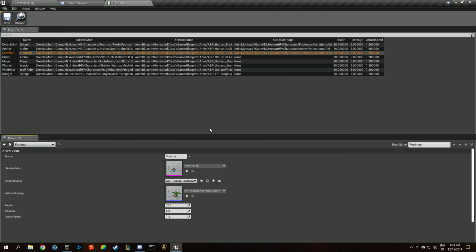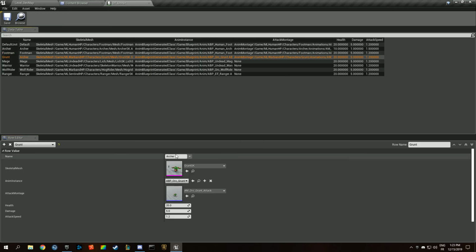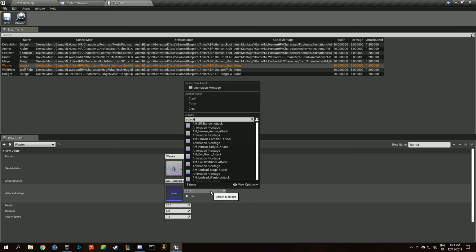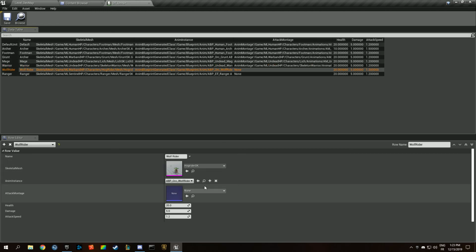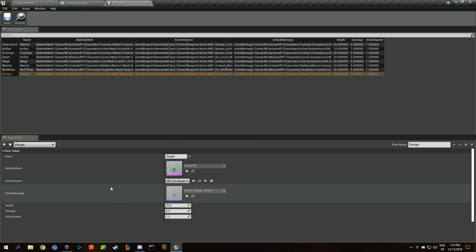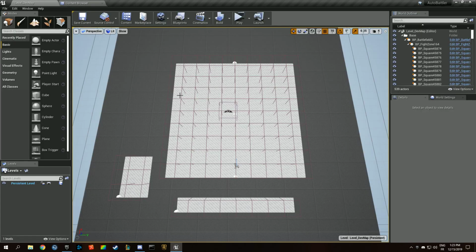So we need a footman. We're going to grab attack, orc grunt attack, undead mage attack, undead warrior attack, orc wolf rider attack, ranger attack, like this. So we have a bunch of units. We have new units to spawn.